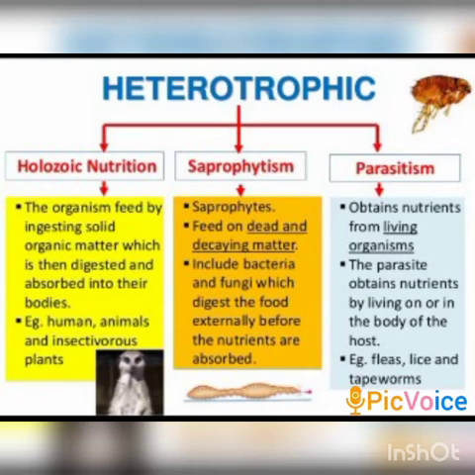Saprophytes include bacteria and fungi, which digest the food externally before the nutrients are absorbed. So these types of organisms are called saprophytes and they show the saprophytic mode of nutrition.